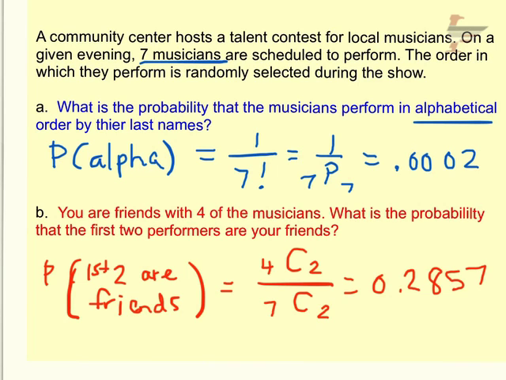So again, with permutations and combinations, just think about, are there different ways this can happen? Are there different ways I can be alphabetically lined up? No, there's only one way. Are there different ways I can choose 2 friends if I have 4 to choose from? Yes. Does order matter? No. Did order matter here? Yes, I wanted it specific alphabetically.